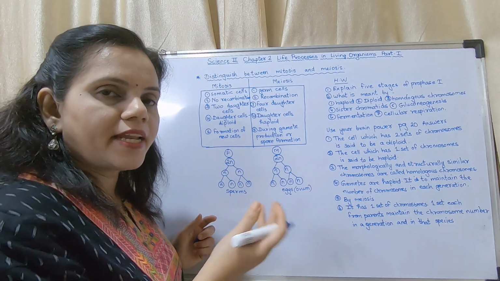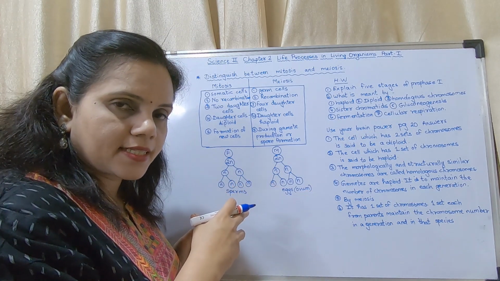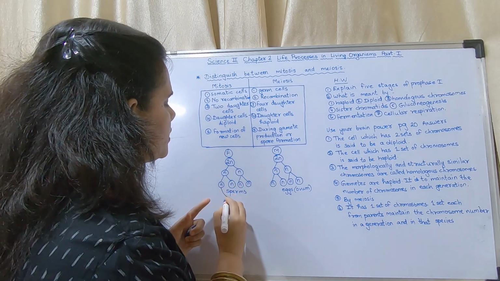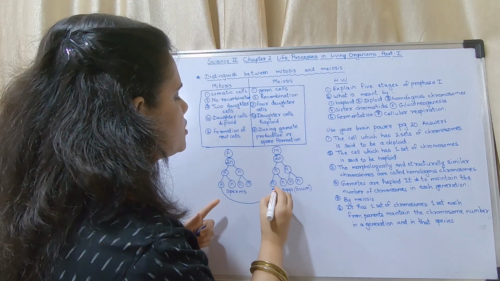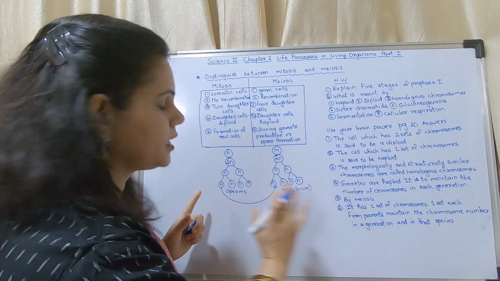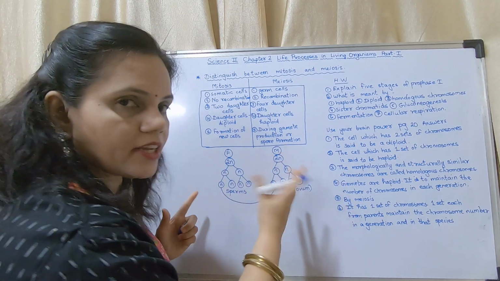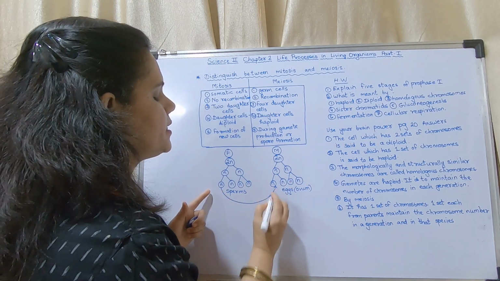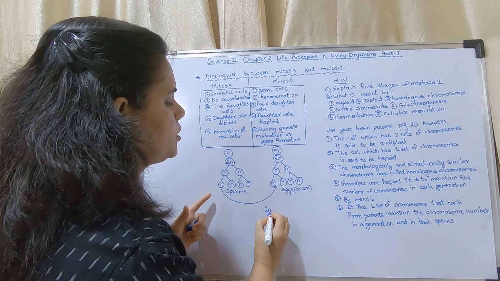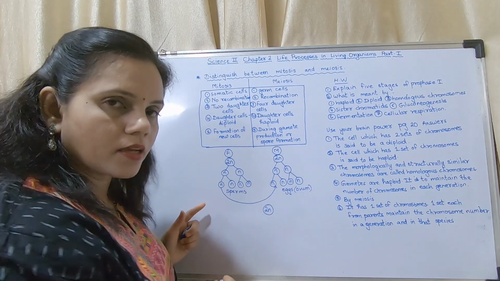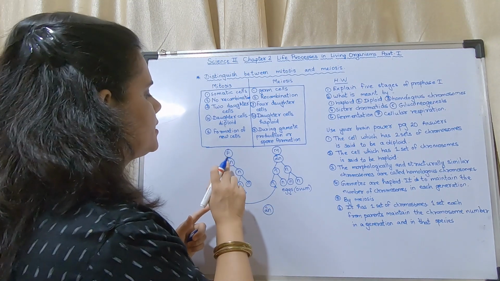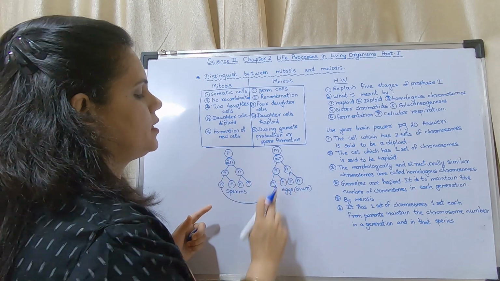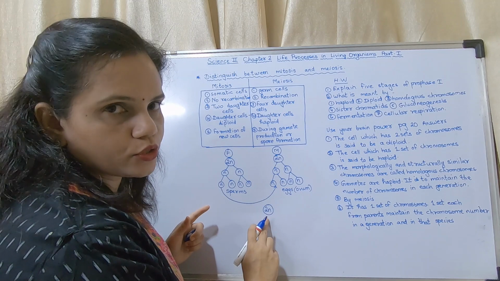Understood? When fertilization takes place, this sperm meets this one, or any of them could meet any of them. When they meet, this n and this n will become 2n. That means this person is 2n, this person is 2n, their child also will be 2n.